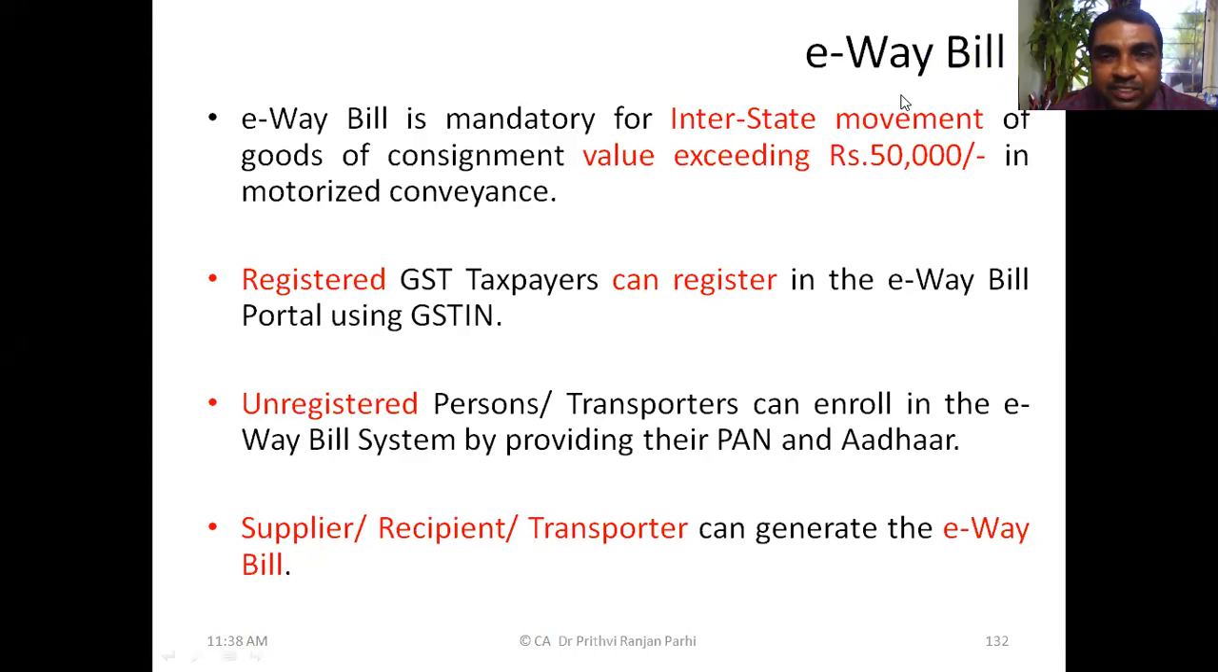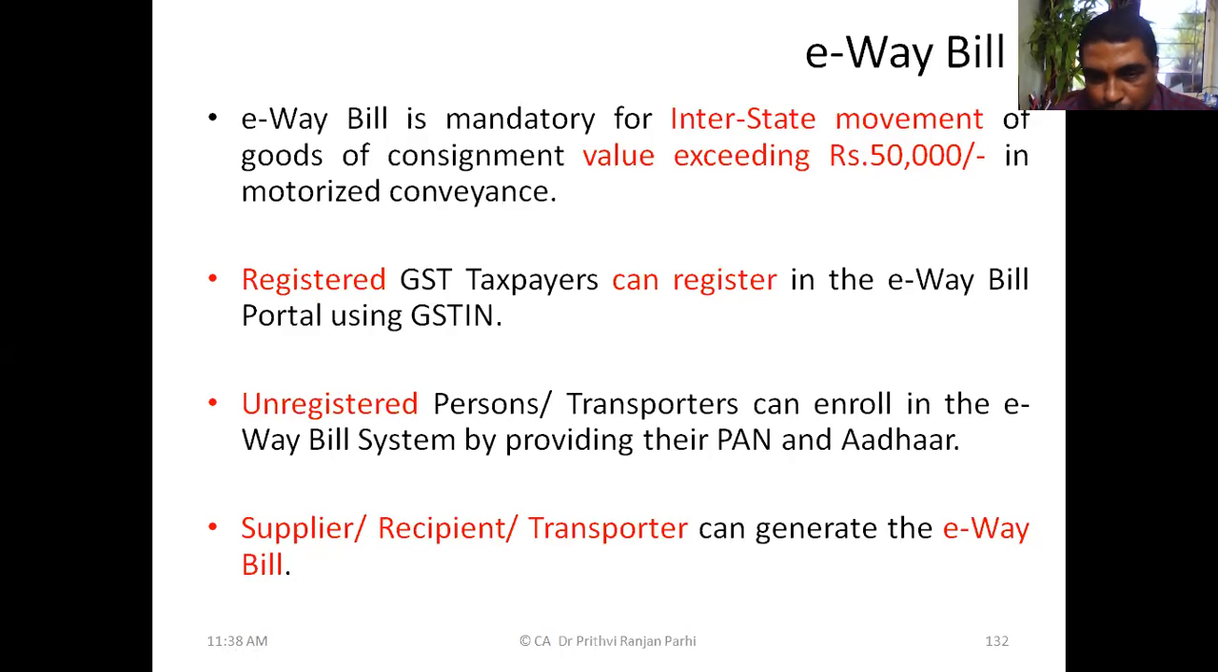For interstate movement of goods of consignment value exceeding rupees 50,000 in a motorized conveyance, it's mandatory to generate an e-way bill. A registered GST taxpayer can register in the e-way bill portal. Suppose you have a GSTN, you are a registered person, you can register yourself in the e-way bill portal. Even unregistered persons or transporters moving goods can also enroll in the e-way bill system by giving reference of their PAN and Aadhaar.